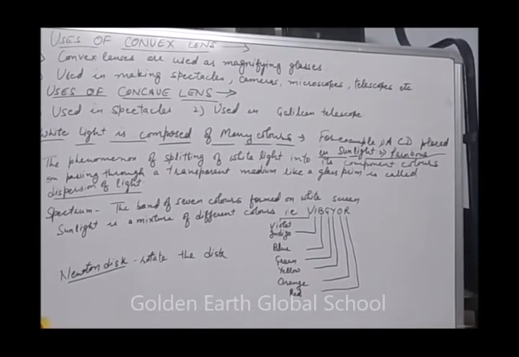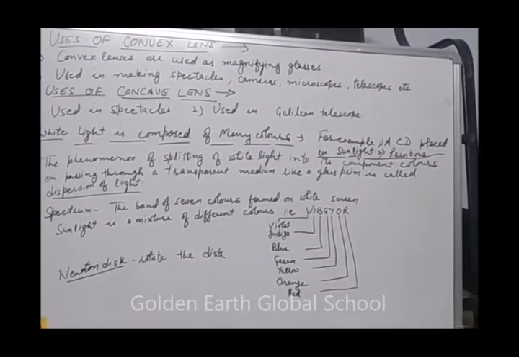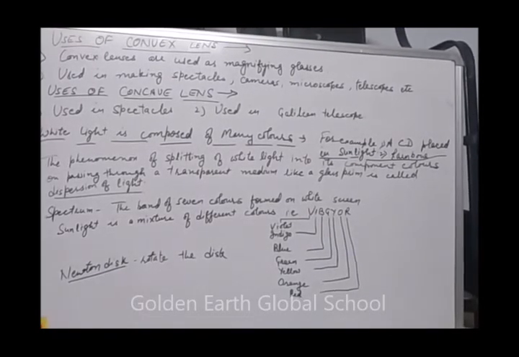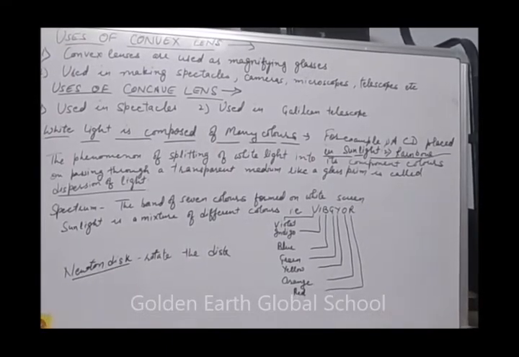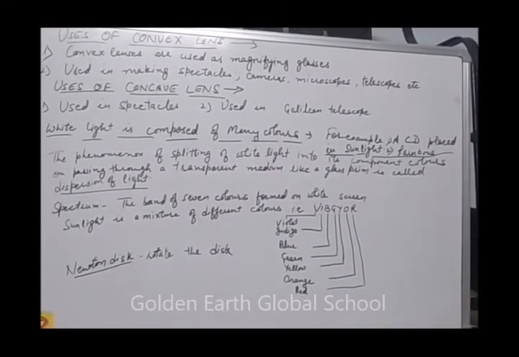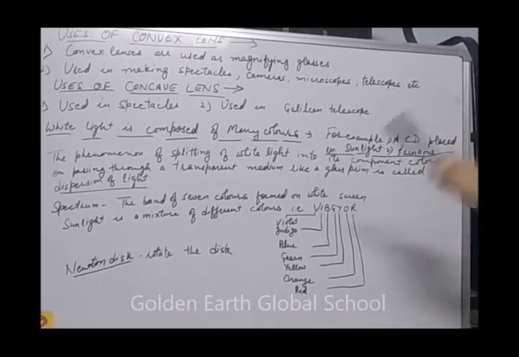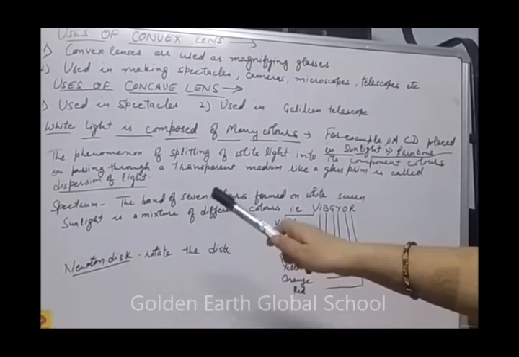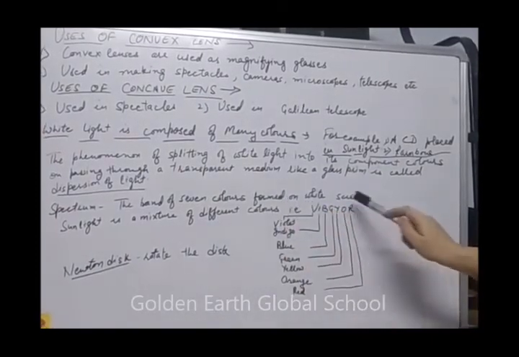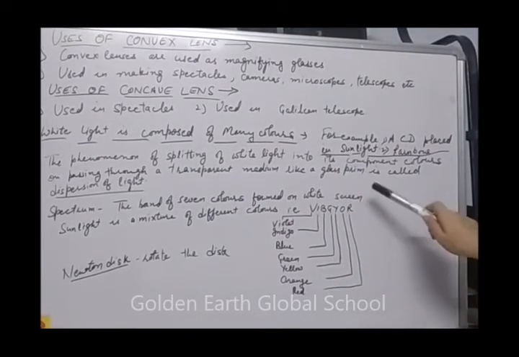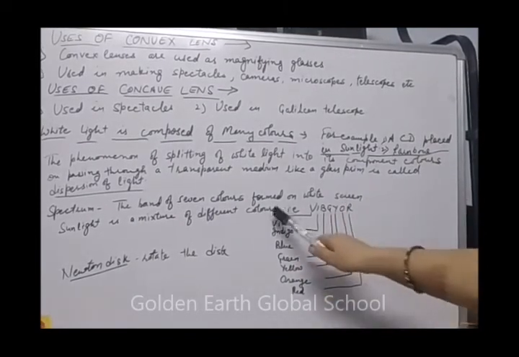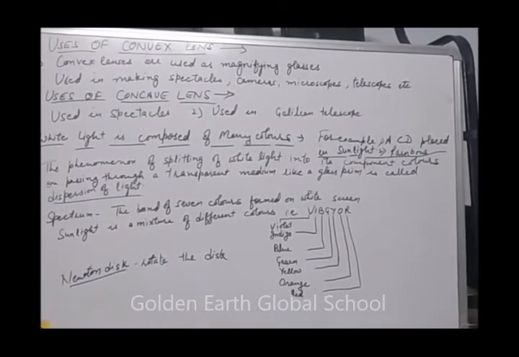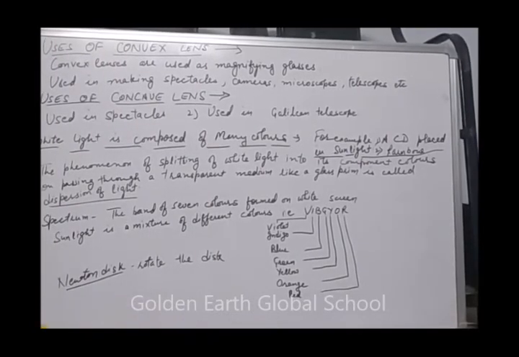Means white light splits into its component colors on passing through a transparent medium, for example, like a glass prism. So this phenomenon is called dispersion of light. The band of 7 colors you will see is called the spectrum. Spectrum is the band of 7 colors formed on a white screen. How is it formed? Because sunlight is a mixture of different colors. Who is the scientist who discovered and observed this? That is Isaac Newton.